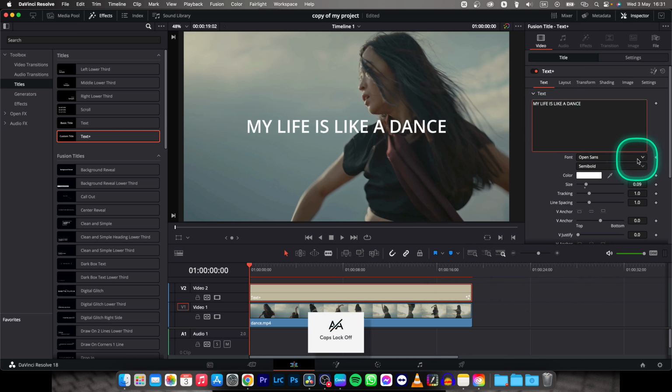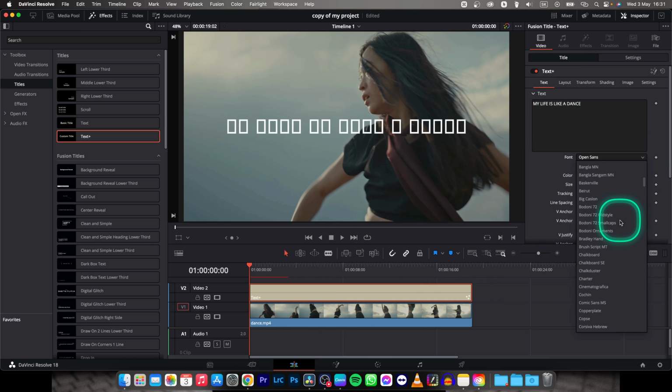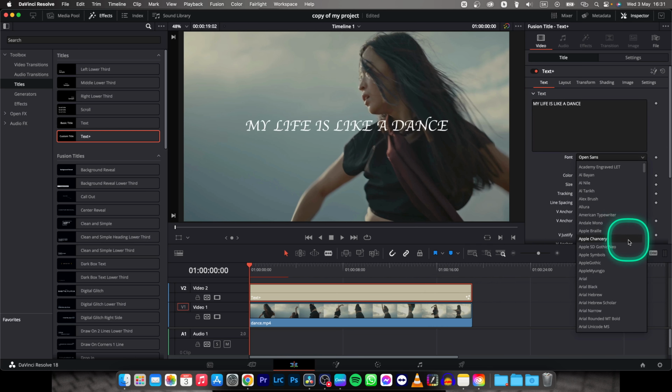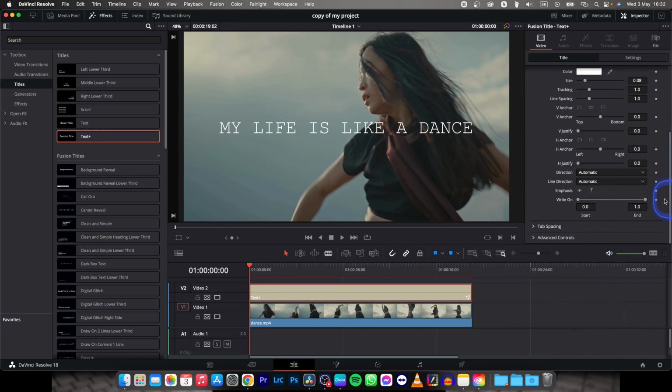Then you can go here and change the font, so I will change it to Courier New so it fits the typewriter vibe. So I will find where it is. See, Courier New, as you can see, this one, it really fits, I think it is great. I will make it a little bit smaller, like this,